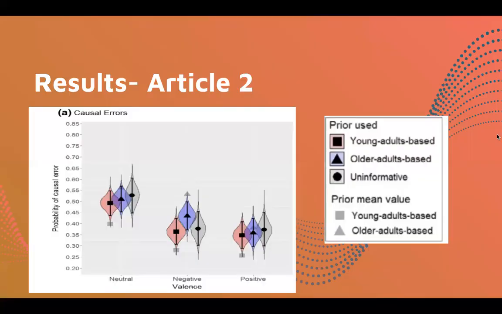And then here are the results for Article 2. So we see that there was strong evidence of an effect of valence on causal errors, indicating that the intercept is higher in the elderly than previously observed in younger adults. So we see here that the specific letters and the colors would correlate to the neutral, the negative valence, and the positive as well for this axis, and then the probability of causal error. And it just shows the different types of information that they were able to find.